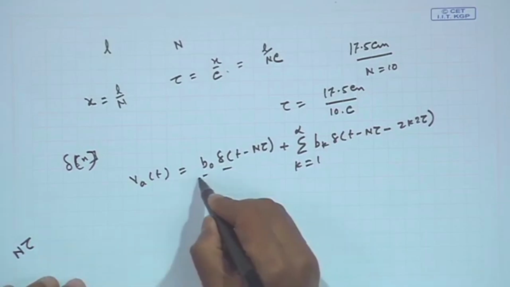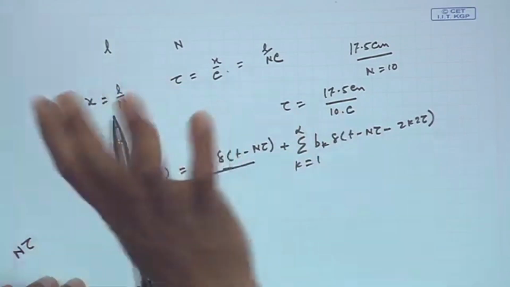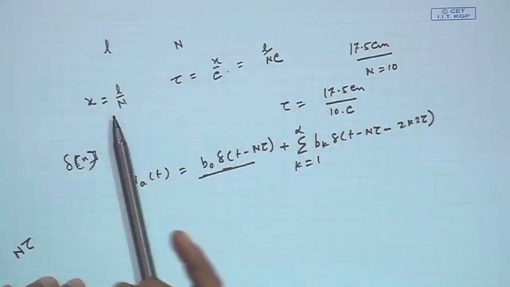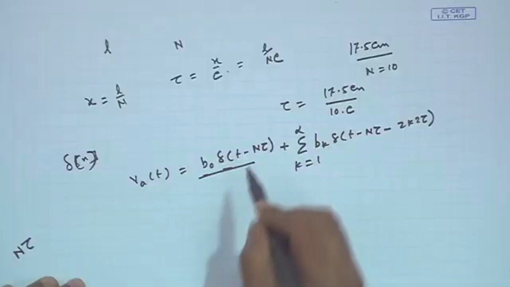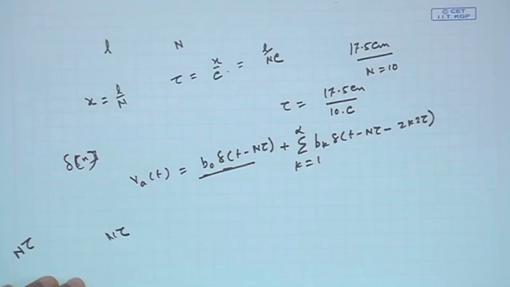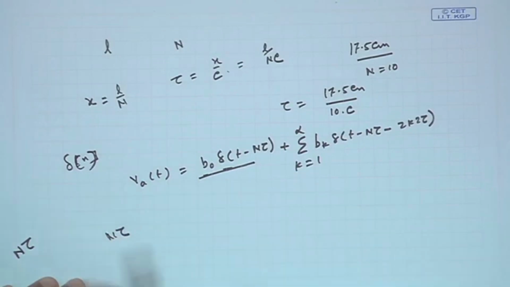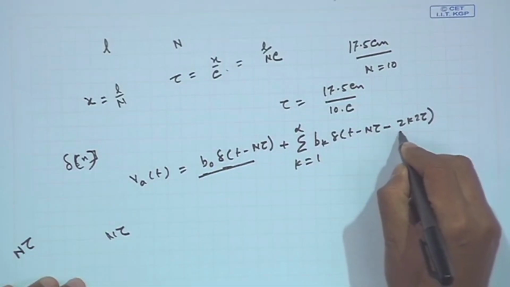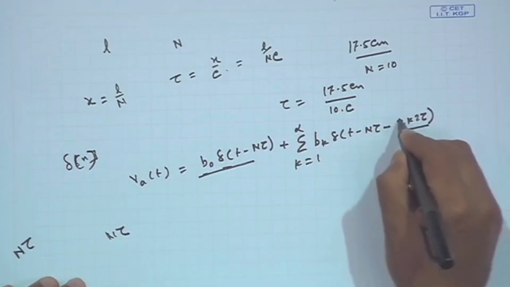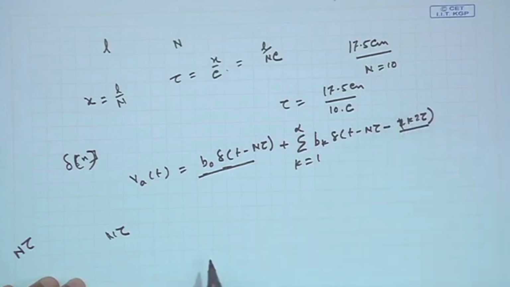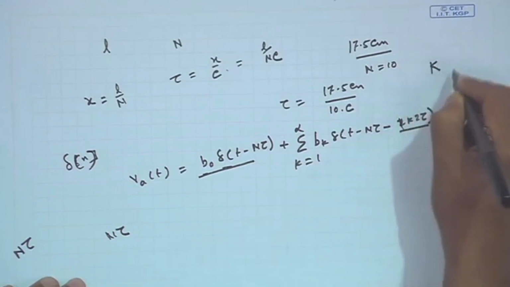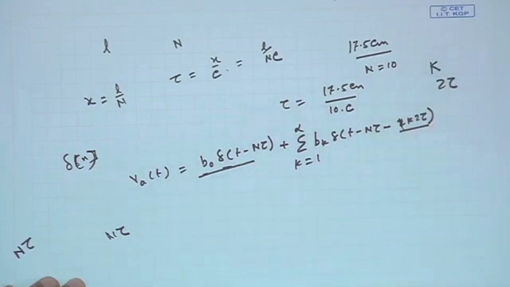So, this is the first arrival of the signal. The second arrival is due to the back propagation, so there will be a 2 tau delay. The earliest arrival is n tau, with each section delayed by tau. The next signal will come with 2 tau delay, so subsequent signals arrive at integer multiples of 2 tau. That is why I said k into 2 tau, where k is the integer and 2 tau is the delay.